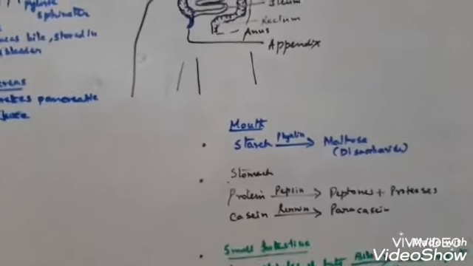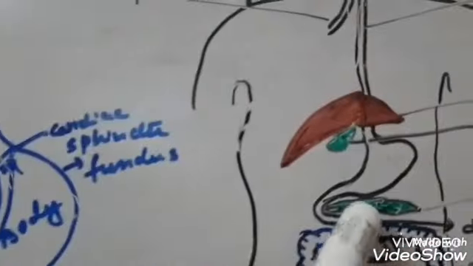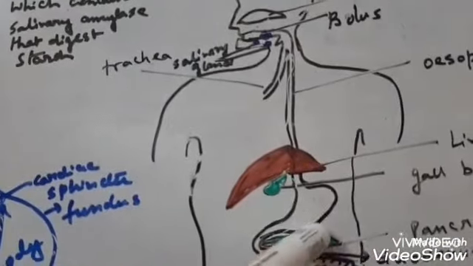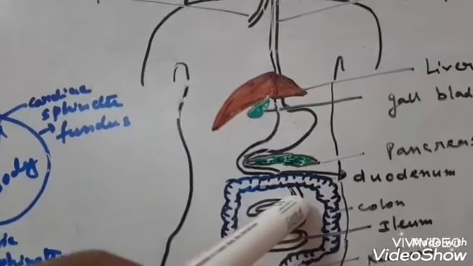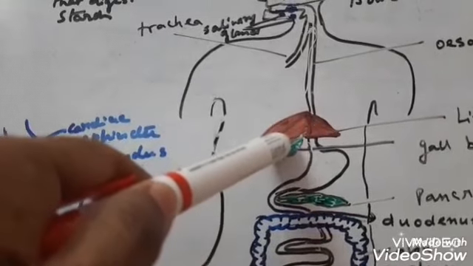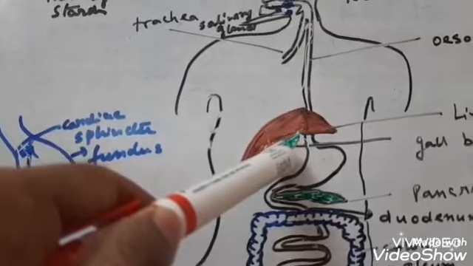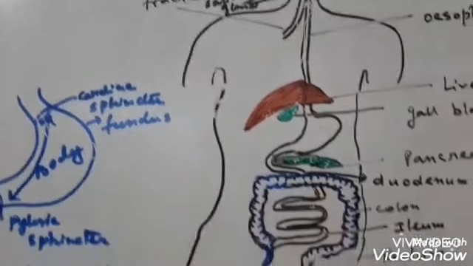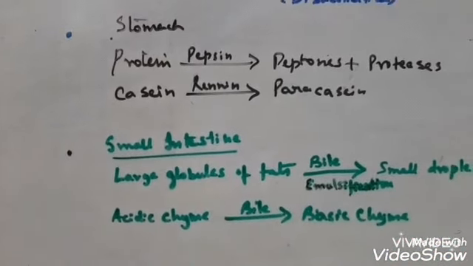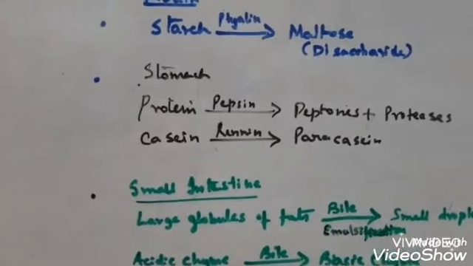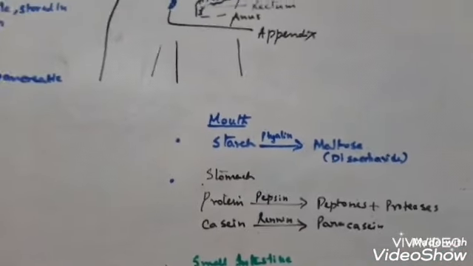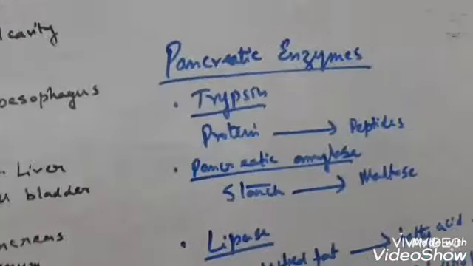Now the acidic chyme produced in the stomach, the food bolus passes to the stomach and the acidic chyme comes to the duodenum in the small intestine and turns alkaline by the bile juice released from the liver, stored in the gallbladder, eventually passing to the small intestine, that is the duodenum. So the acidic chyme turns into basic chyme by the action of bile juice. Now what is the action of the pancreatic enzymes? That I am going to discuss.